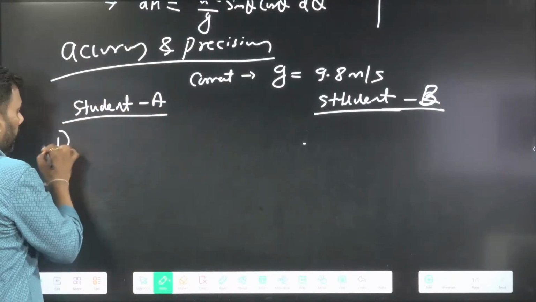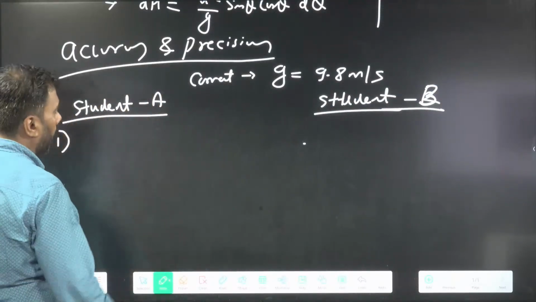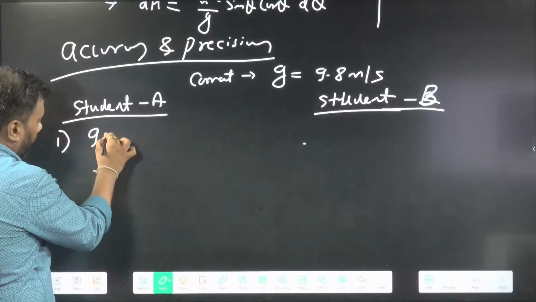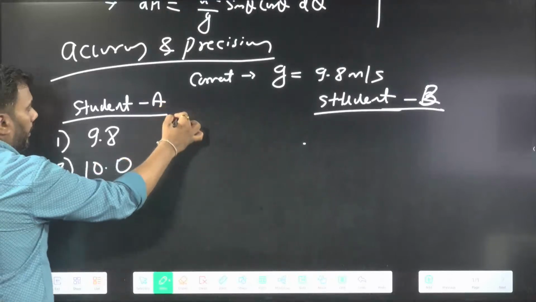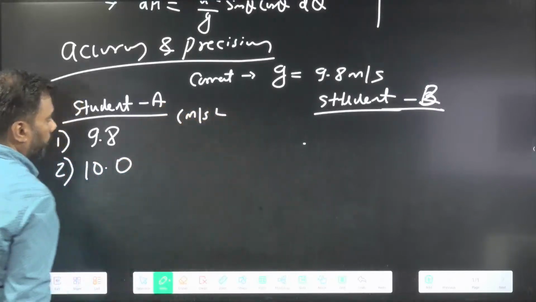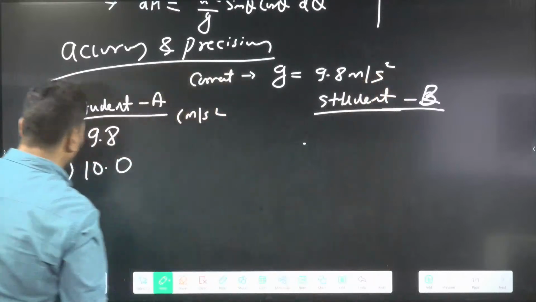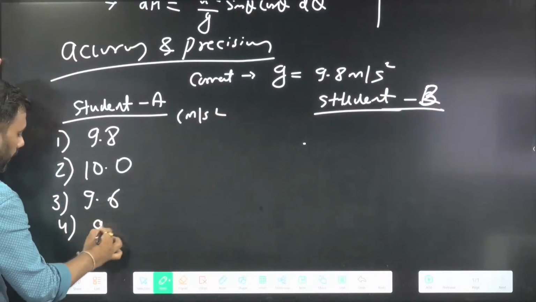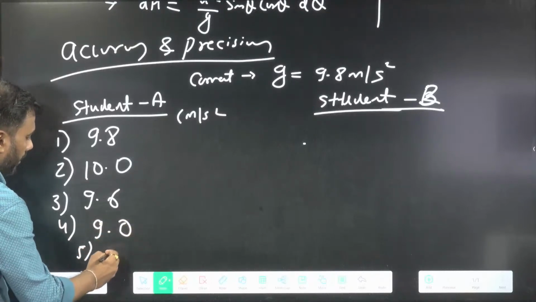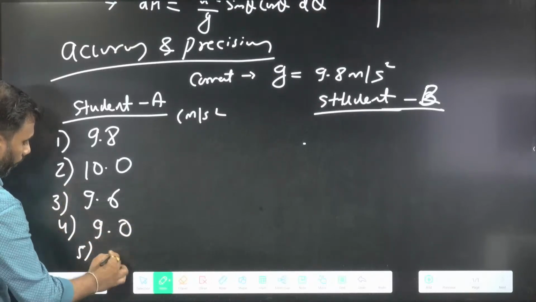Student A does the experiment 5 times and gets the values 9.8, 10.0, 9.6, 9.0, 9.8, all in meter per second square.